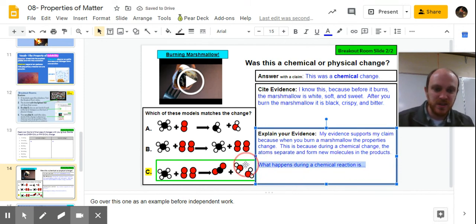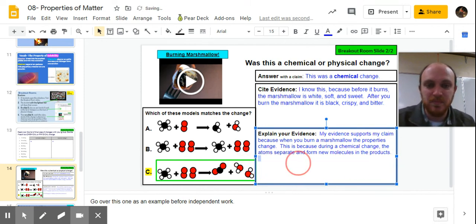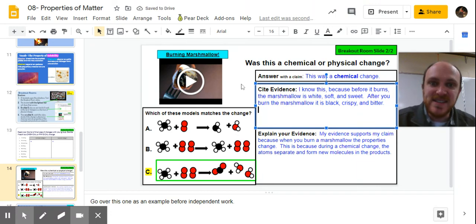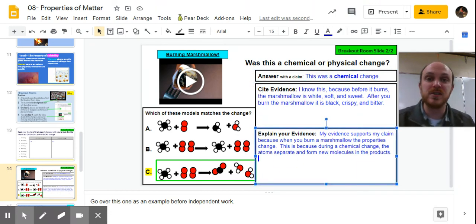So what I just did was I wrote an ACE. I wrote an A-C-E. In language arts class, you write RACES. You respond with an answer to a question, but I just wrote answer with a claim. So we actually answer with a claim, then we cite evidence and explain your evidence. We just write an ACE.